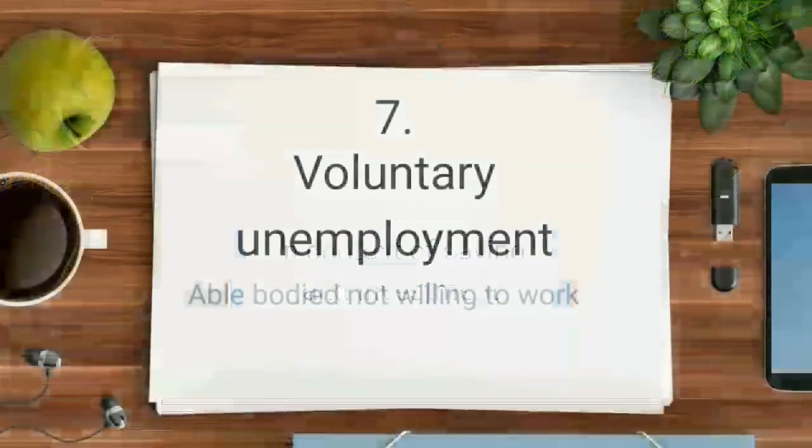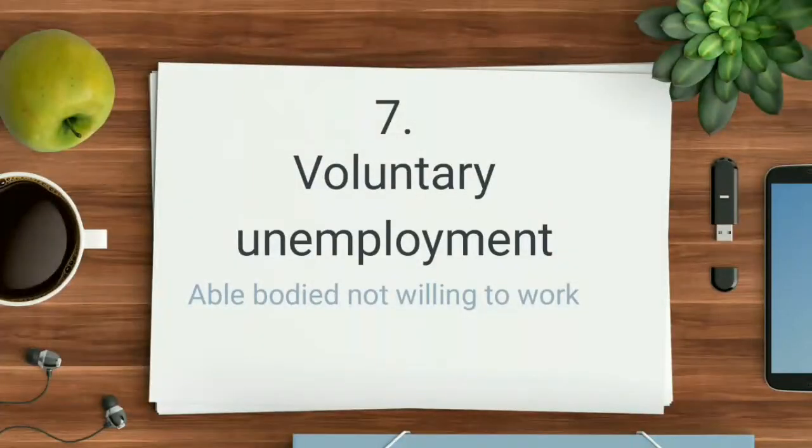So now the next term is voluntary unemployment. This is again an important topic in this chapter, and many times I will use this term. Voluntary unemployment means the person is able-bodied but not willing to work. Simple. He is able-bodied but not willing to work, which means he himself, with his own agreement, is unemployed.